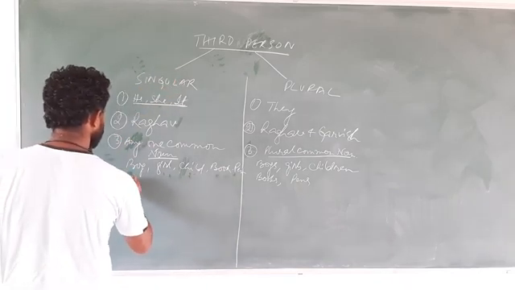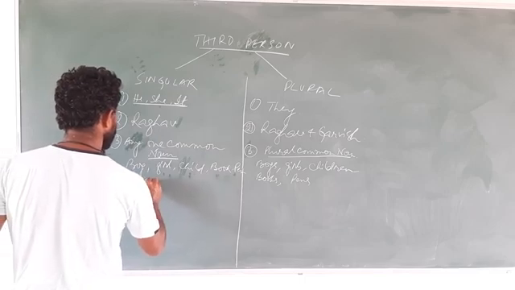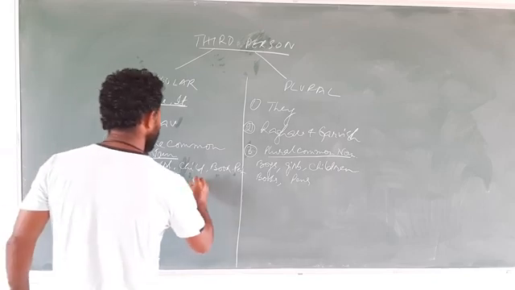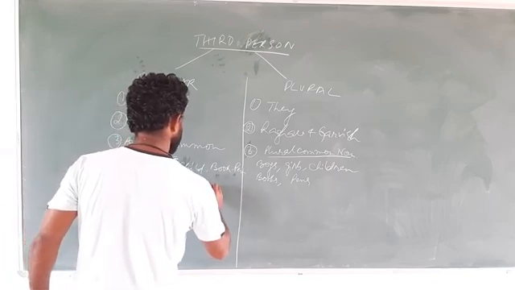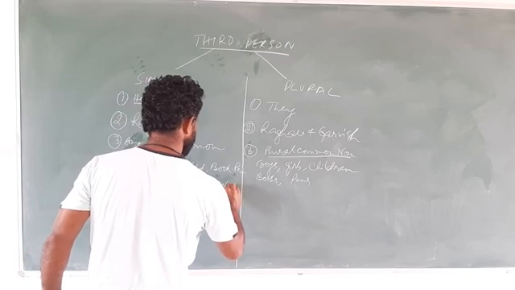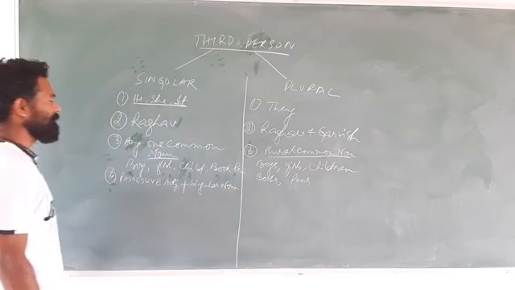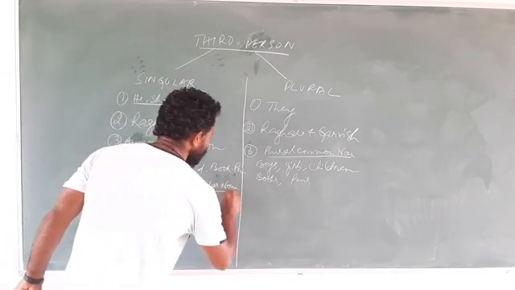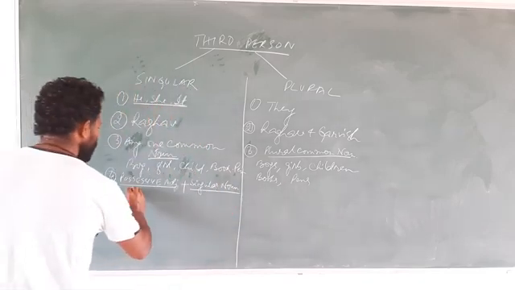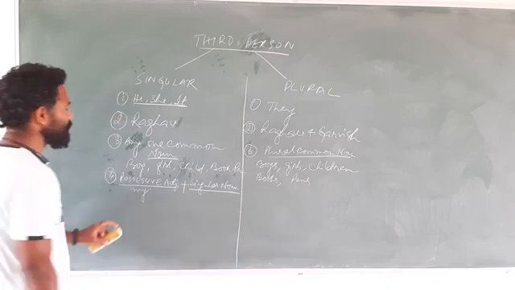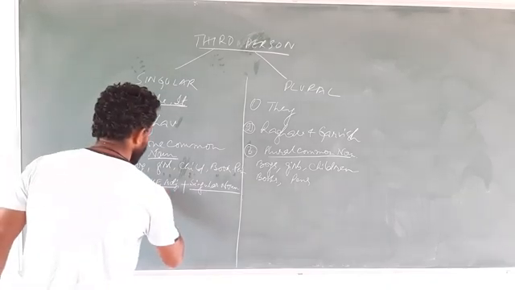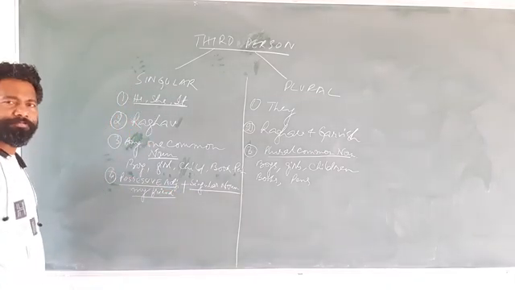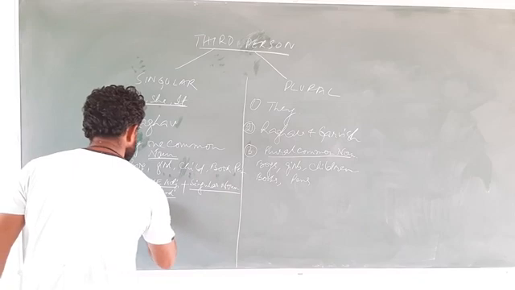Let us see the fourth point. Fourth point is a possessive adjective followed by a singular noun. Try to understand this: possessive adjective plus singular noun. See, my is a possessive adjective and friend is a singular noun, so my friend is third person singular number.